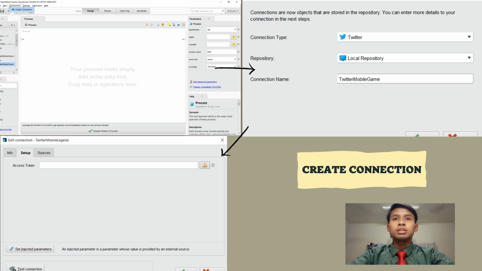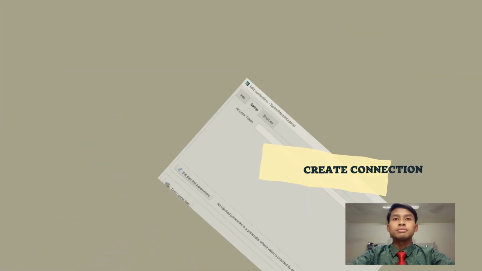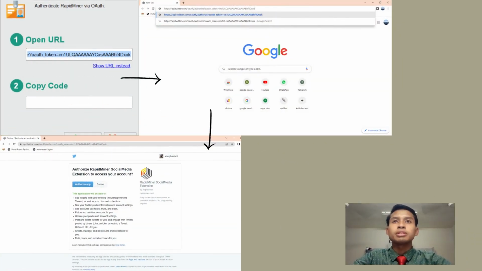So click the button in the access token section. After we press the button in the access token section, authenticate RapidMiner via OAuth will come out. We need to press show URL as shown in the picture to get the link. And then the link needs to be copied and pasted into Google for us to authorize the app.